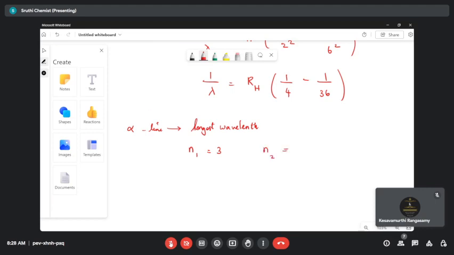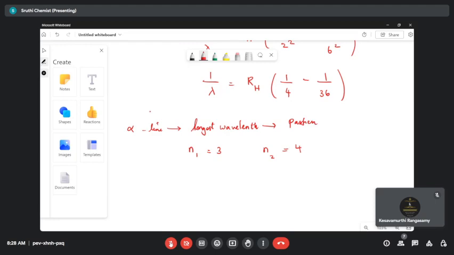The higher energy state must be 4, because the alpha line is definitely the first line, right? Your first line is an alpha line. So that means from the fourth state it is coming into the third state. Fourth state to the third state, that is your alpha line. All the alpha lines have the longest wavelength. This is for the Paschen series.